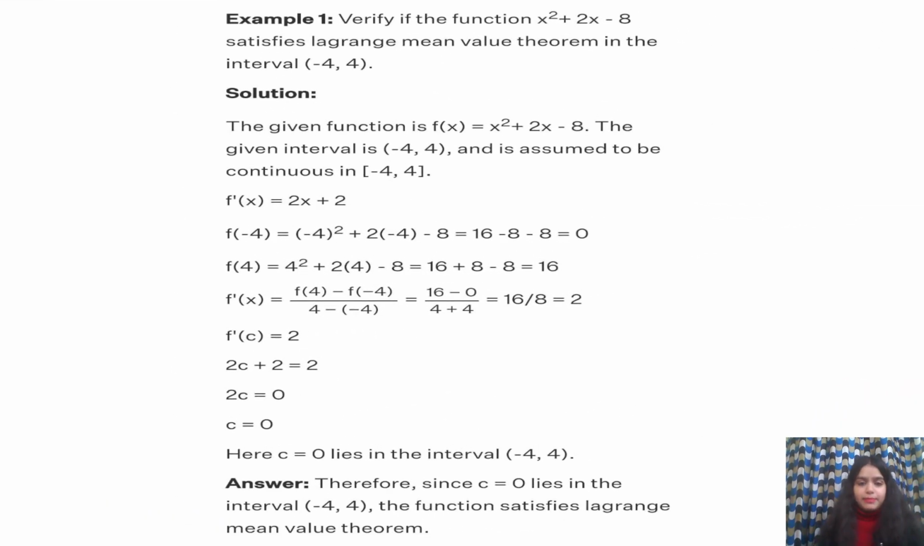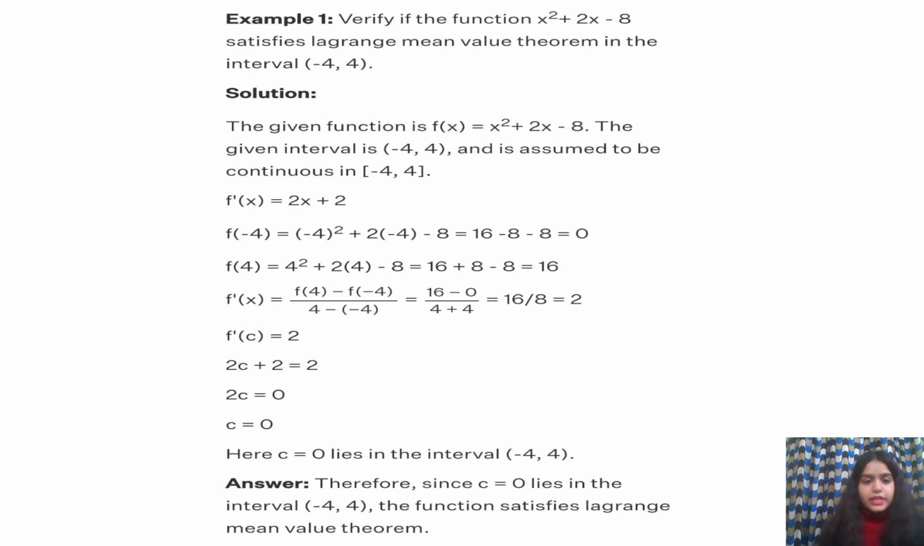Coming to the example, here we have an example. You need to verify whether the function x square plus 2x minus 8 satisfies Lagrange's mean value theorem in the interval minus 4 comma 4. The solution: the first step is to check the continuity of the function. Since it is a polynomial function, it is continuous. Now we'll check the differentiability. We differentiate it, and it is differentiable in the open interval minus 4 comma 4.